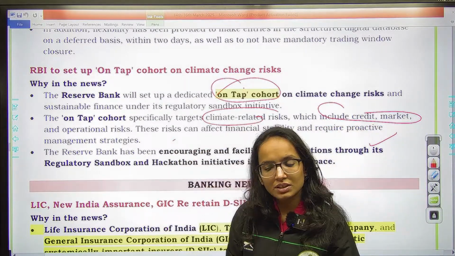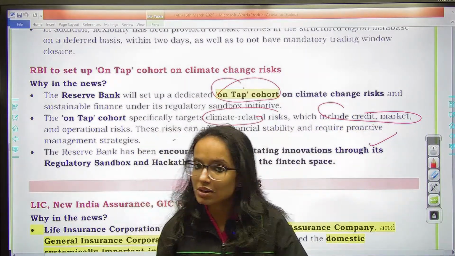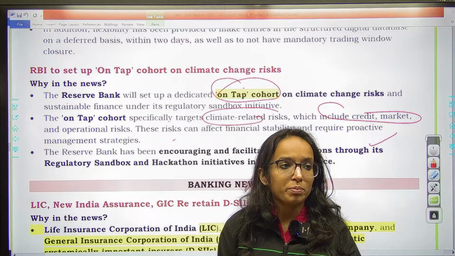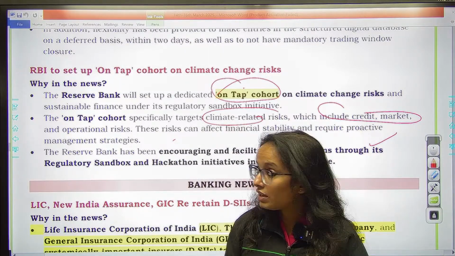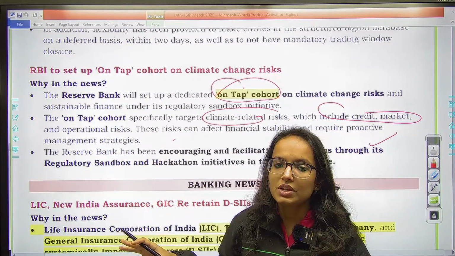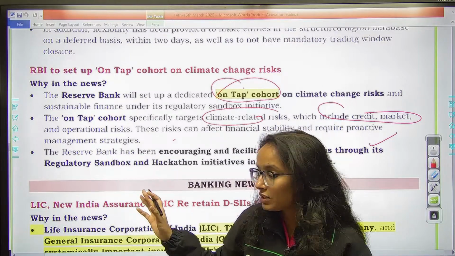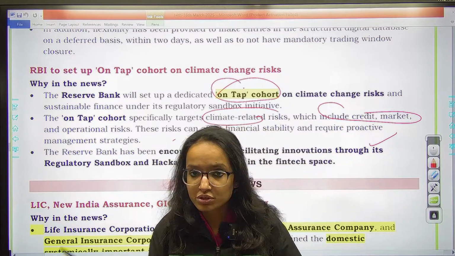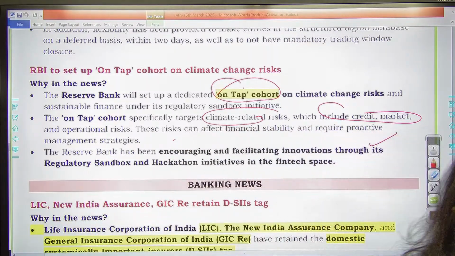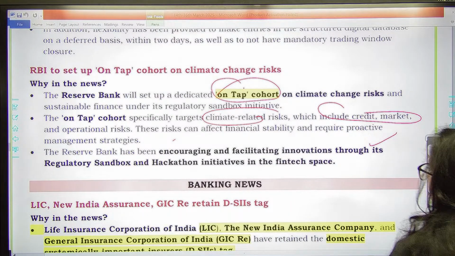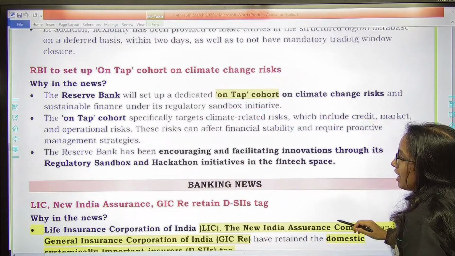Climate change की वजह से there are looming risks on the banking system also, right? Credit risk है, operational risk है, lot of risks are there. So any such innovation which has a potential to reduce such kind of risks, to come up with innovative solutions, is basically what on-tap cohort will be dealing with. So please remember, this has been launched by RBI.